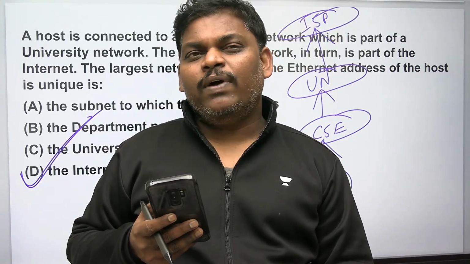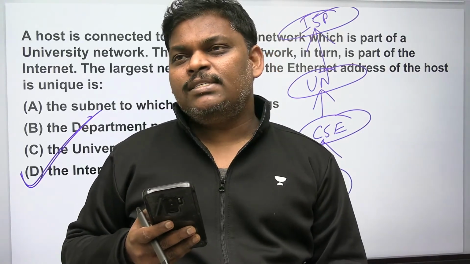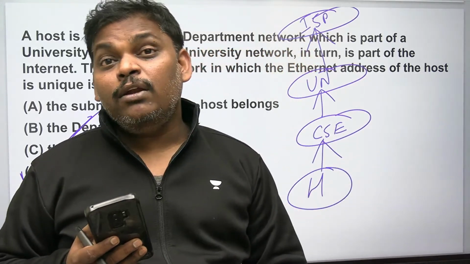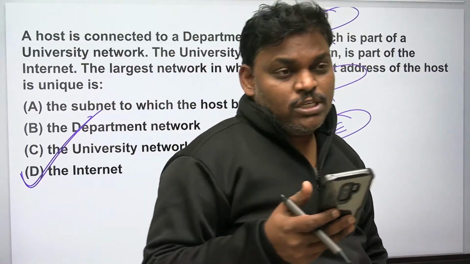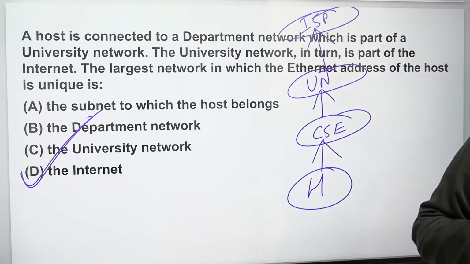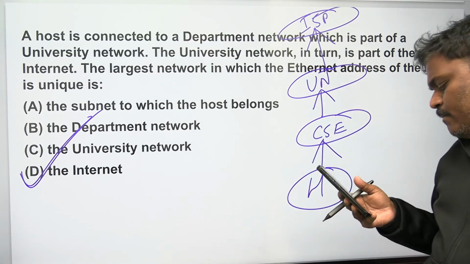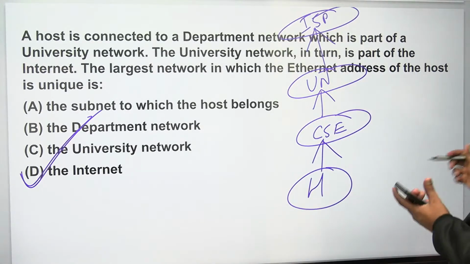Very simple. If I have an IP address, when I say it is connected to the internet, I have an IP address. Using the IP address, I can find out the MAC address, which is called ARP, Address Resolution Protocol. Right? Fine.